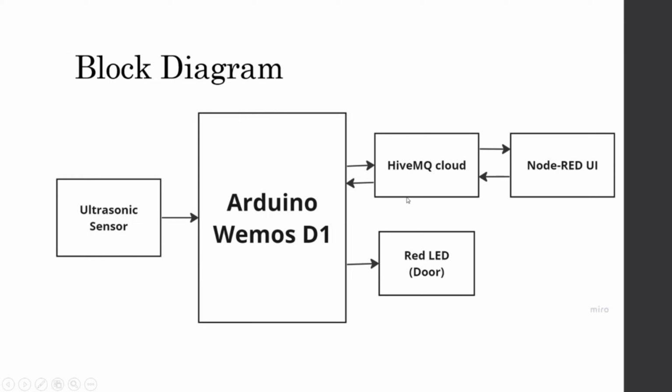The public cloud we use is the HiveMQ cloud. Then it sends the data through Node-RED. Node-RED can also send data back to the Arduino through the HiveMQ cloud. Then the Arduino will send a signal to the LED to light up, indicating whether the door is open, unlocked or not.